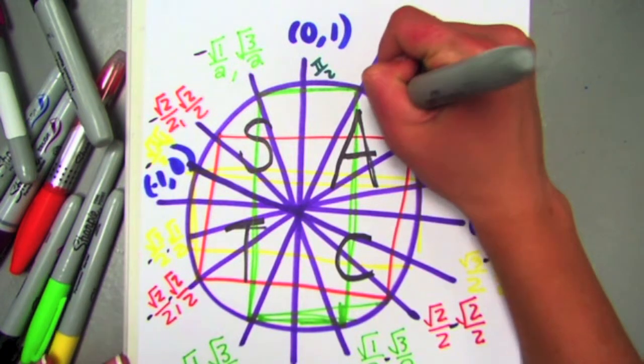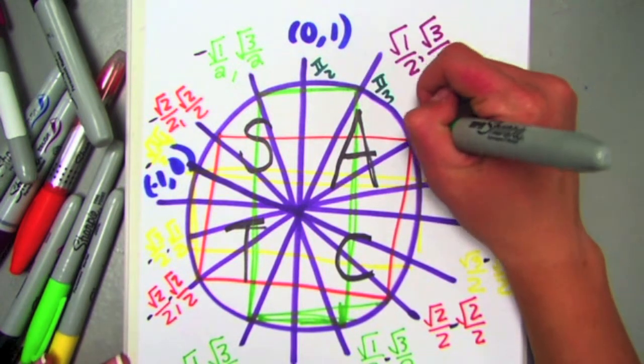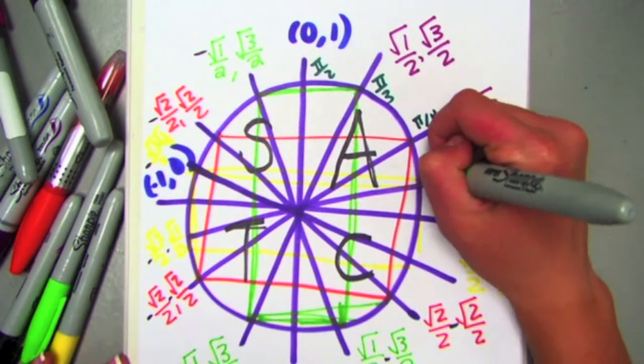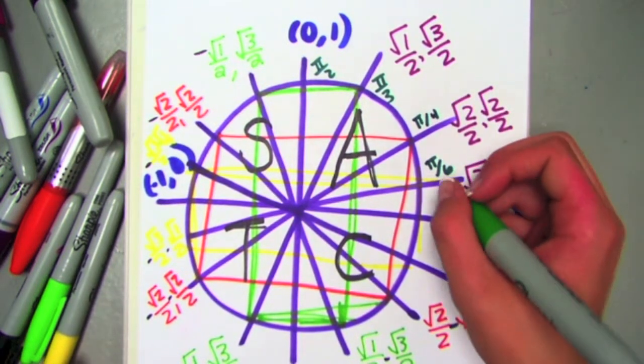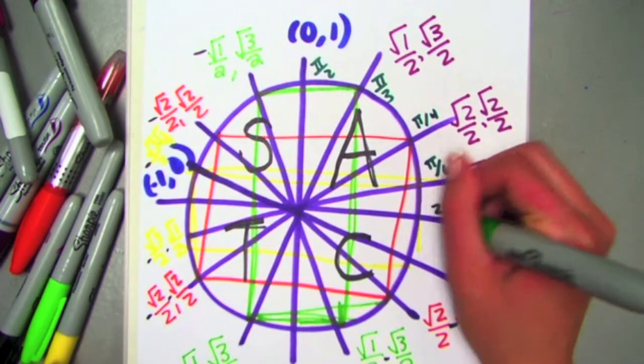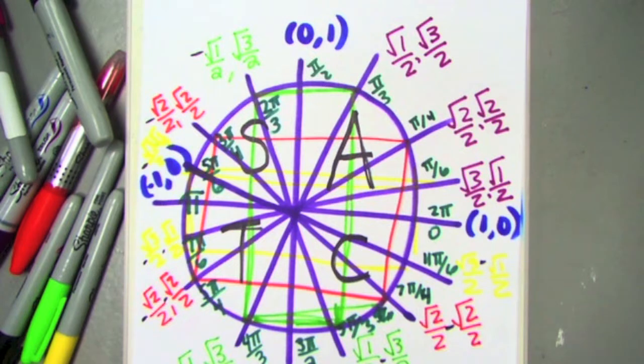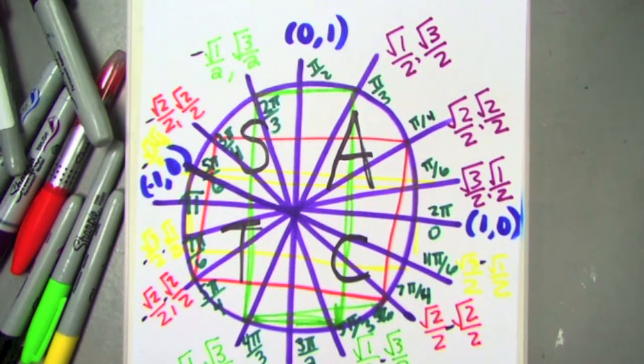From the point 0, 1, you label the radian angle measurements in ascending order: pi over 2, pi over 3, pi over 4, and pi over 6. One full circle is 2 pi. One half of a circle is pi. Pi over 2 equals 90 degrees, pi over 3 equals 60 degrees, pi over 4 equals 45 degrees, and pi over 6 equals 30 degrees.